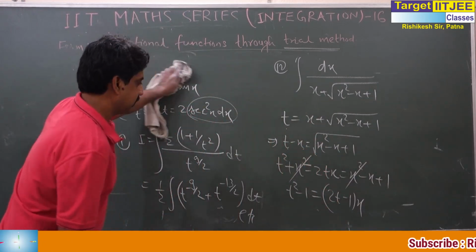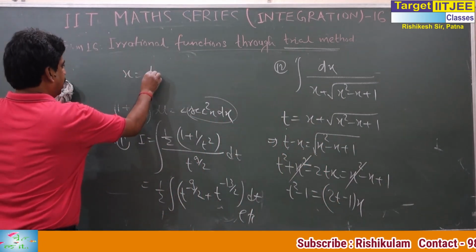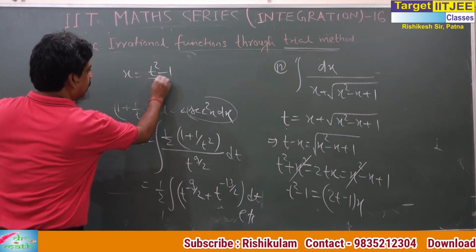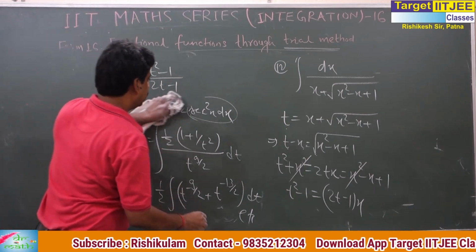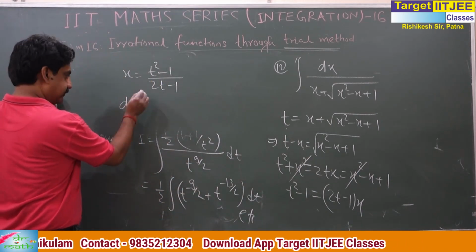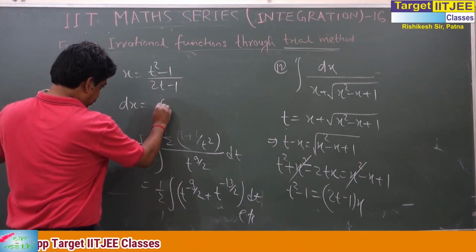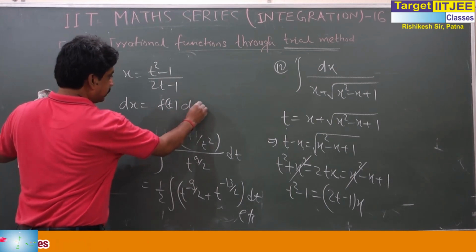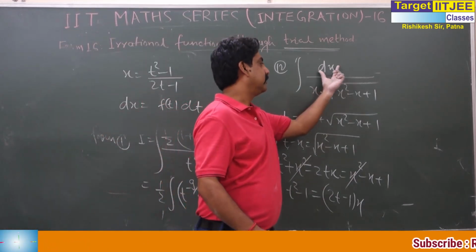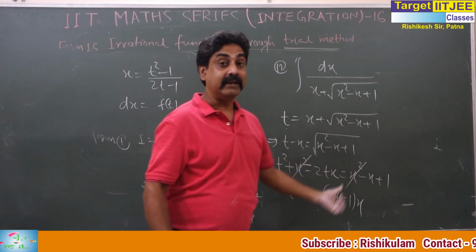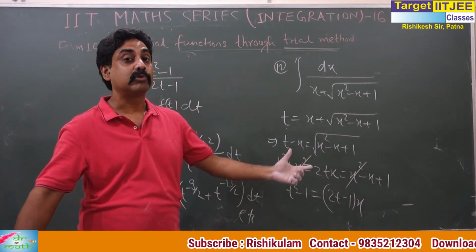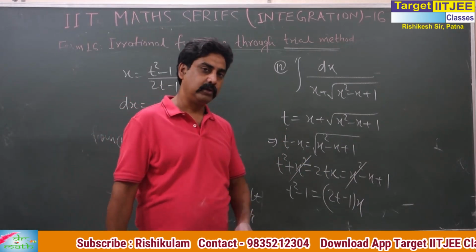What is x? x is (t square minus 1) by (2t minus 1). Now you can find dx in terms of t. So dx is converted in terms of t. You can divide easily by t and solve the question. This type of method you will find.